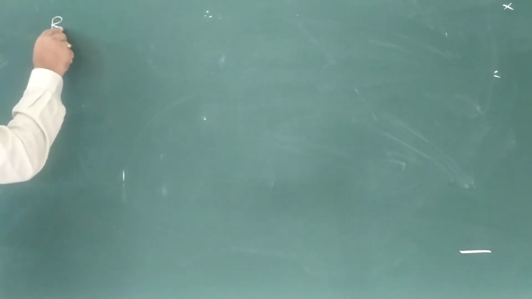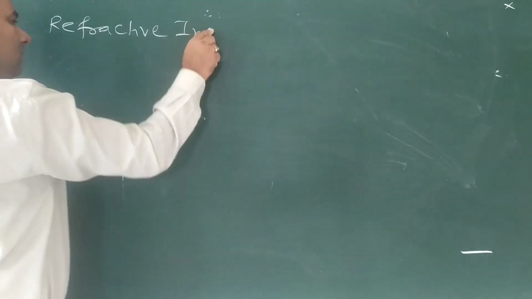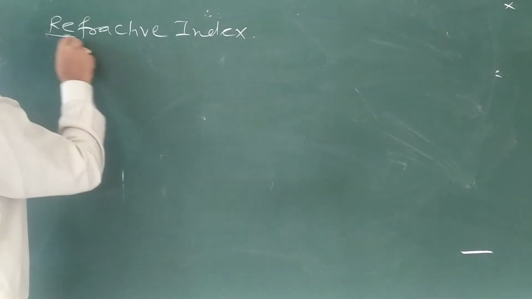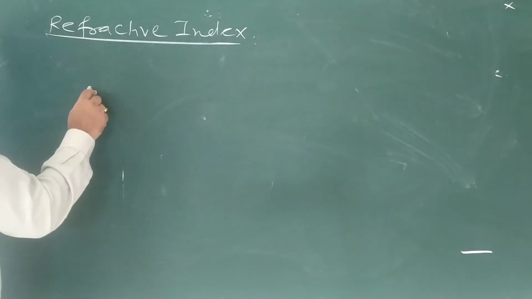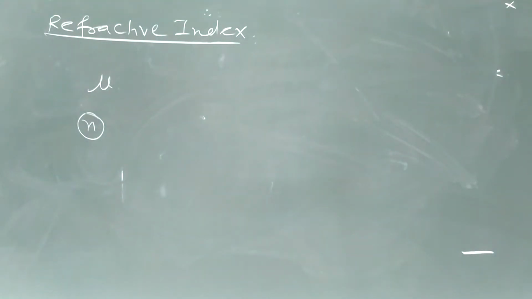Refractive index. We represent the refractive index with mu, or sometimes in some books we represent the refractive index with n.